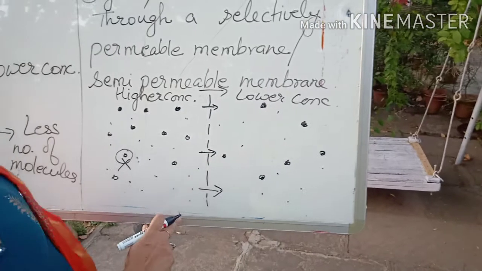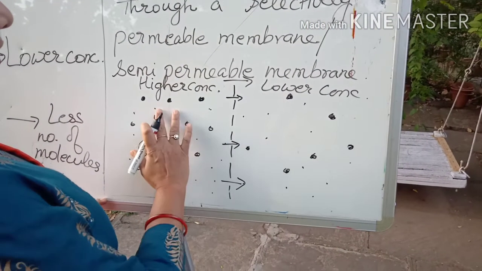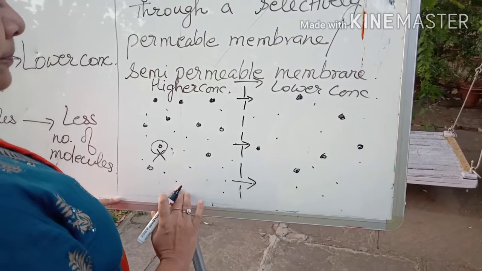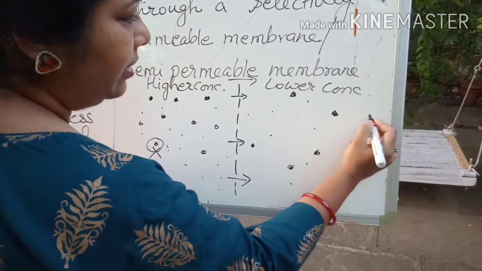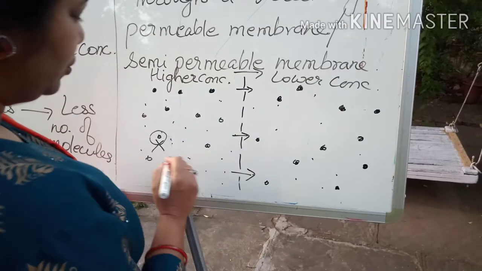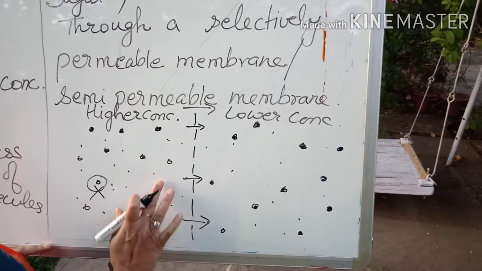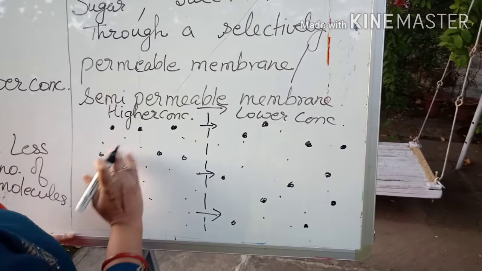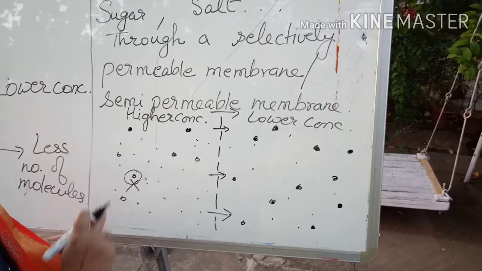But while drawing the diagram, one thing you have to keep in mind is that the number of solute particles here will be less as compared to the number of solute particles this side, because the number of solvent has to be more, then only it is going to move. So if we draw some of these bigger dots, the number is less.